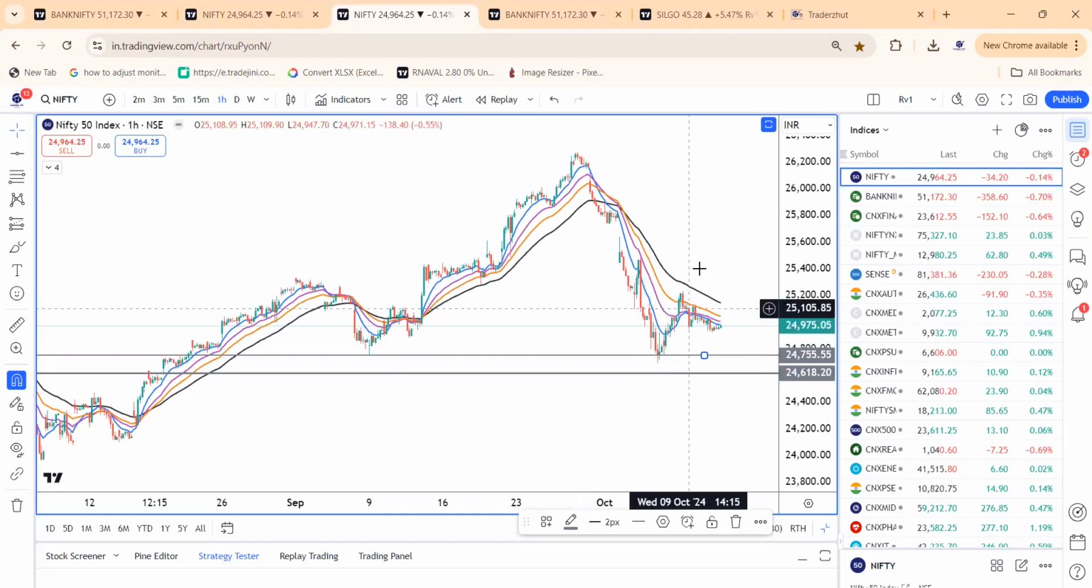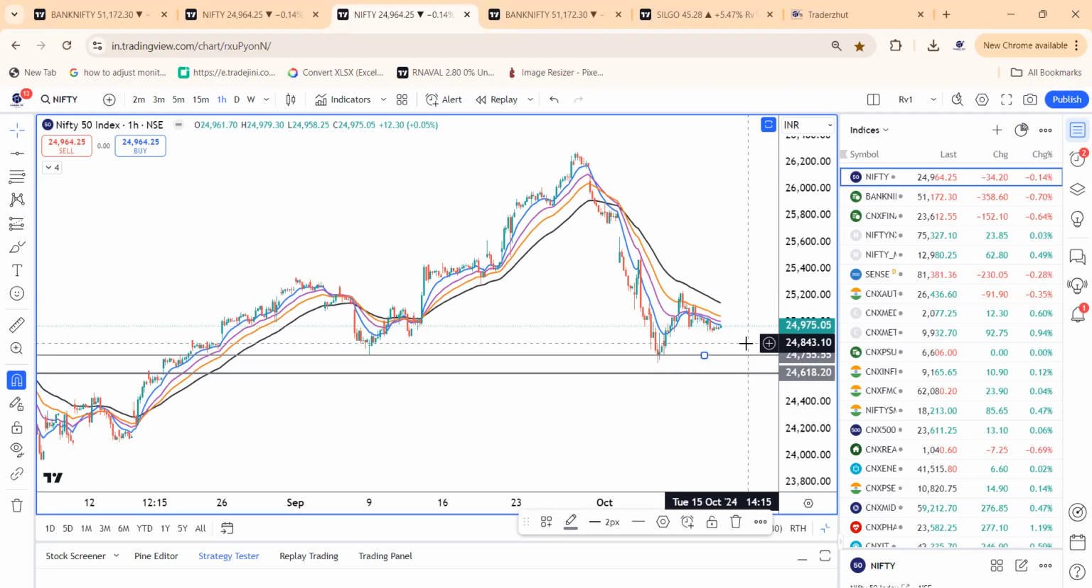If it is an ABC, or if it is a third which is in the making, we need to see the higher top, higher bottom, the consolidation. Unless we break the levels of 24,790, we are not on the downside. What are the supports for the Nifty? Very simple, very ultra short term, 24,885.